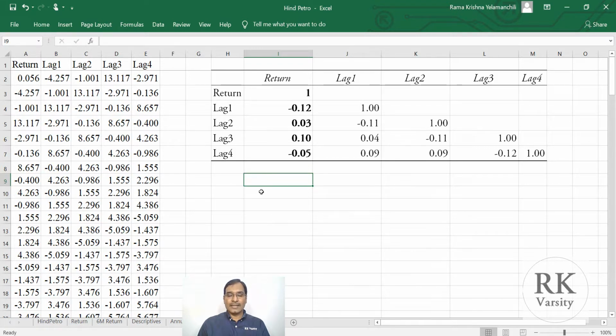And second, this clearly indicates that there is no visible pattern in the return series of this stock. There is no serial correlation or autocorrelation in the case of this stock. This result supports the random walk theory or randomness in stock prices. That means it is very difficult to identify a pattern in stock returns.